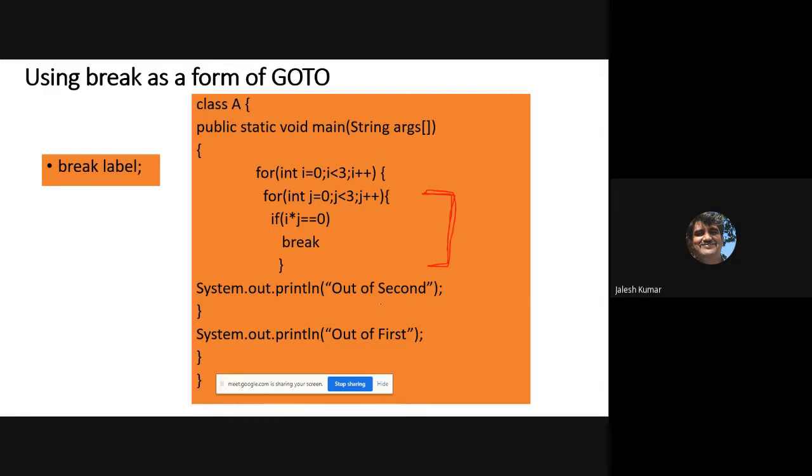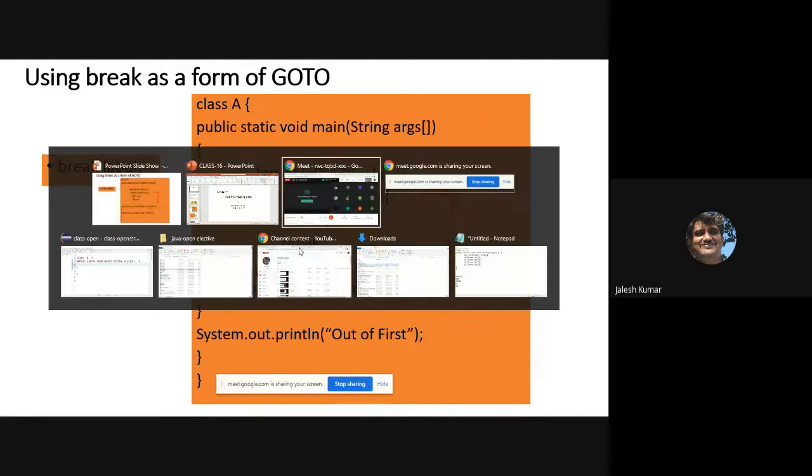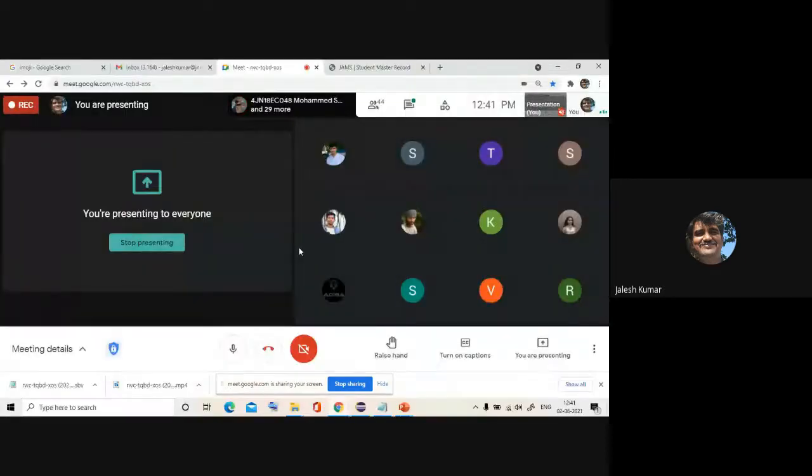So you will get out of the second loop, each time, and you'll get the message because each time it comes out at this break. With i equal to 0, multiply by 0, 0, break; 0, 1, break; 0, 2, break. Like that it works. This is how this particular process is handled.